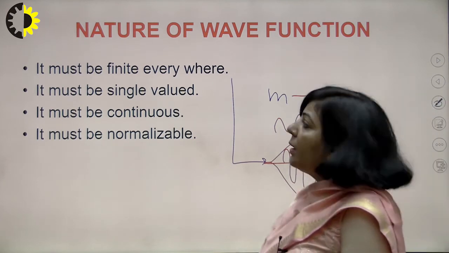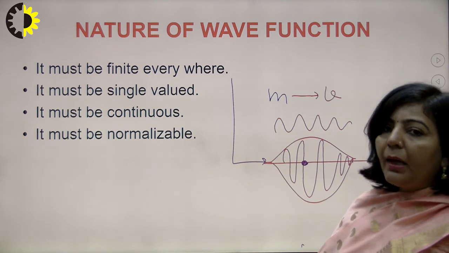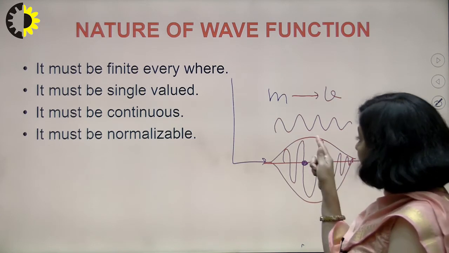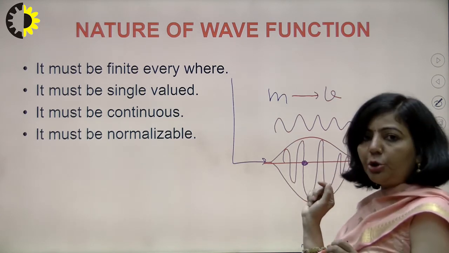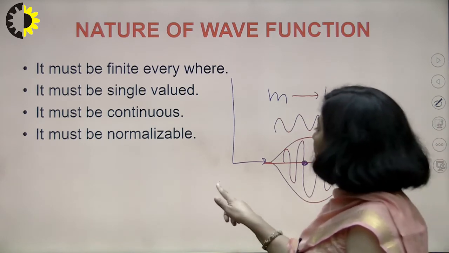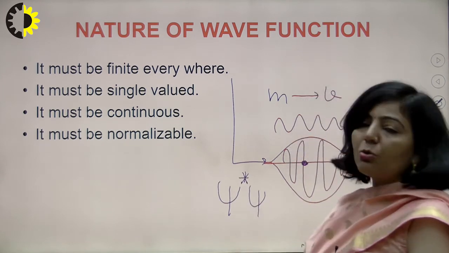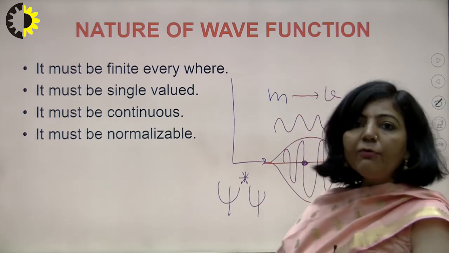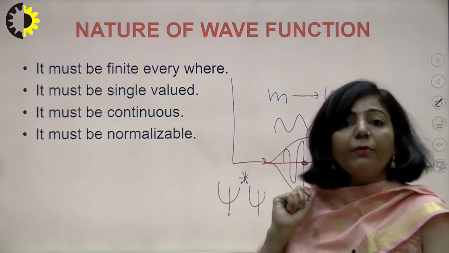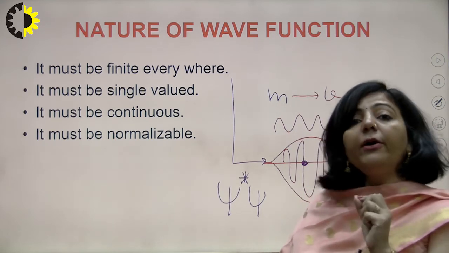The second point is, the wave function must be a single valued function. If within this wave packet your wave function can take more than one value, then the probability of finding the particle, which is given by the product of the wave function and its conjugate, will have more than one value at a single point.